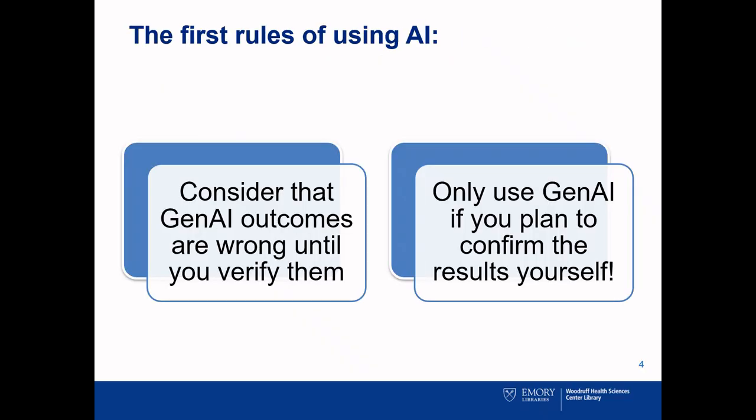The first rule of using AI is to consider that all generative AI outcomes are wrong until you verify the claim. If you do not plan to confirm the answer AI has given, we recommend that you do not attempt to use AI.